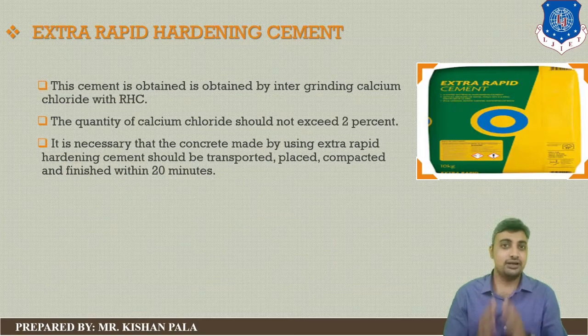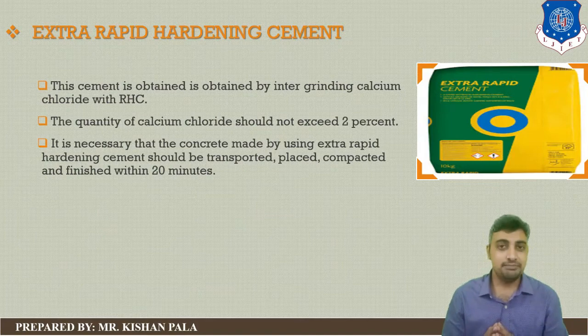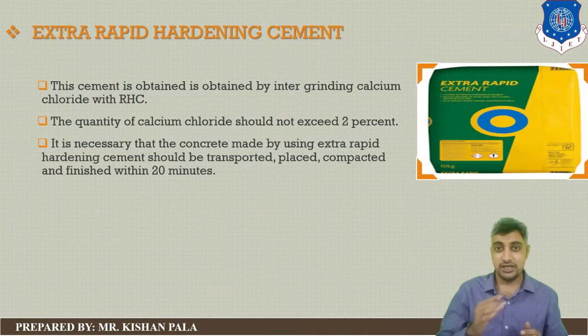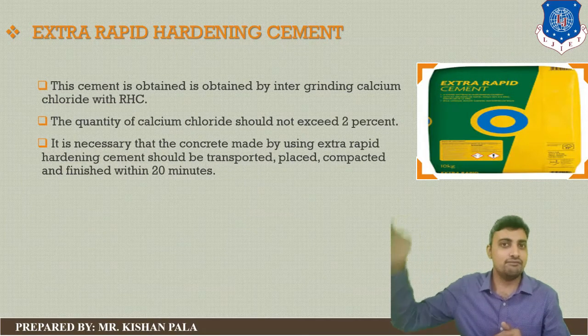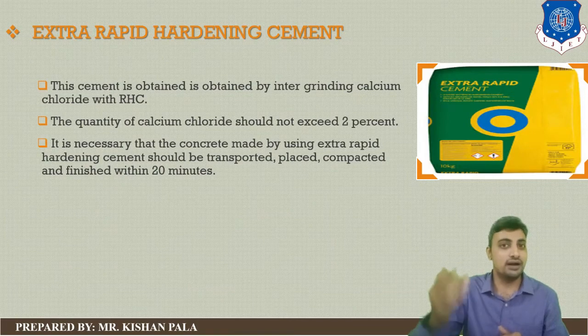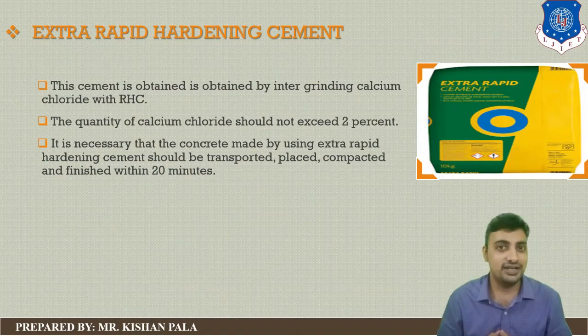If you are taking normal concrete like ordinary Portland cement, the initial setting time of the cement is 30 minutes. It means you can mix, transport, place and finish the concrete up to 30 minutes. But in this case, you have to complete this procedure within 20 minutes.